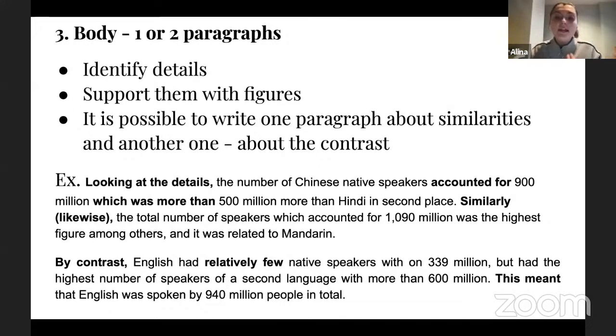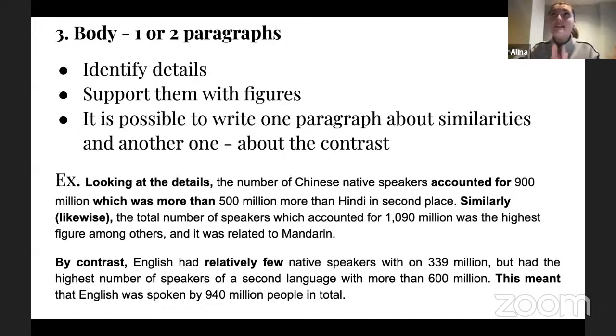This helps the examiner to understand that you are able to categorize information very well, analyze it, see where there are similar points, where points differ pretty much, right? And it gives you a lot of points for your coherence, okay? That's why for advanced score, you definitely need to write 2 paragraphs versus 1, okay?